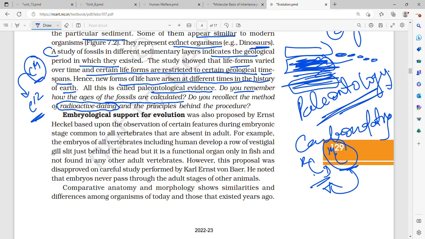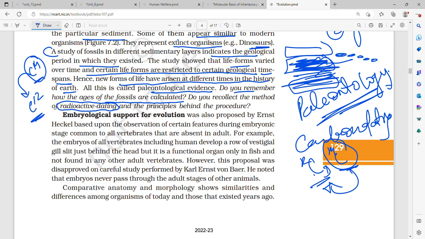So radioactive decay of C14 took place, that's why C12 was formed, and this will give us a timeline. That is, how many years ago that sedimentary layer was formed, and by that we will know how many years ago the organism which became extinct and was found only in that particular sedimentary layer lived, and at what time period it was roaming Earth. Aside from carbon, potassium and uranium are also used as radioactive isotopes.